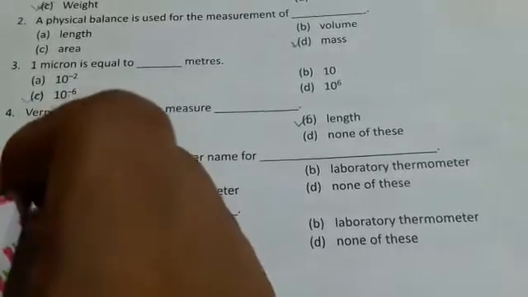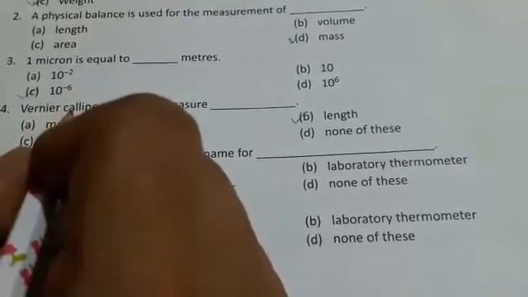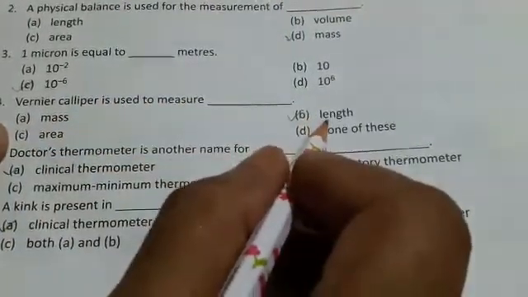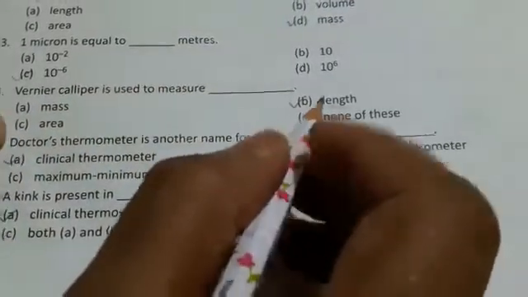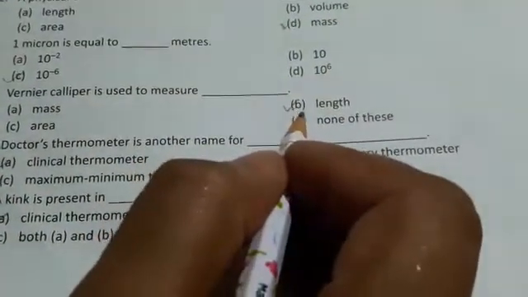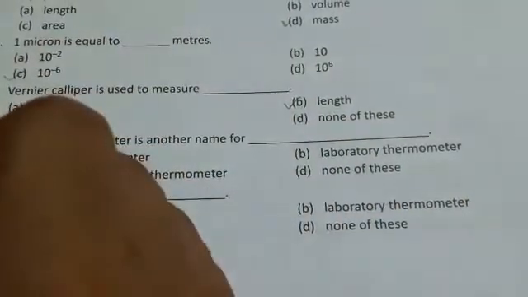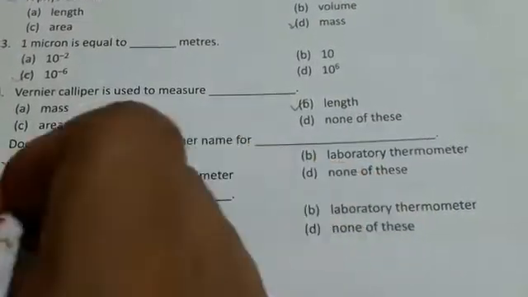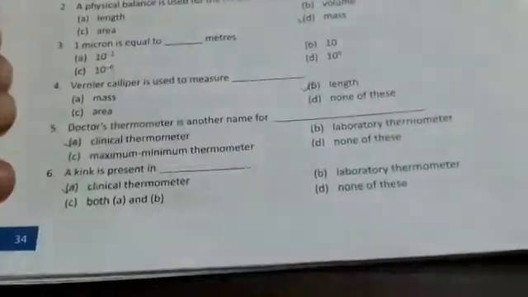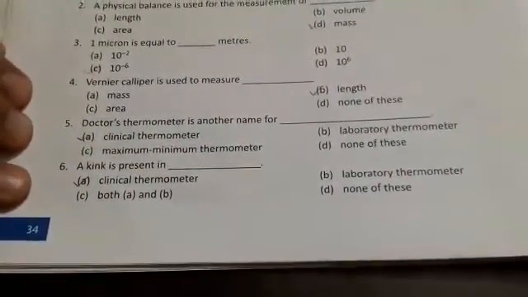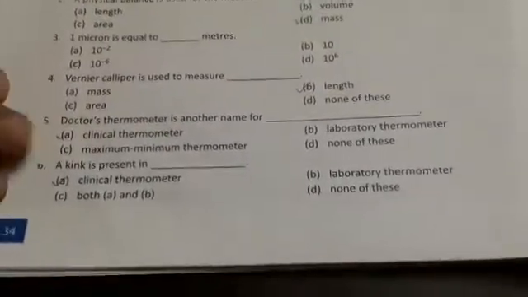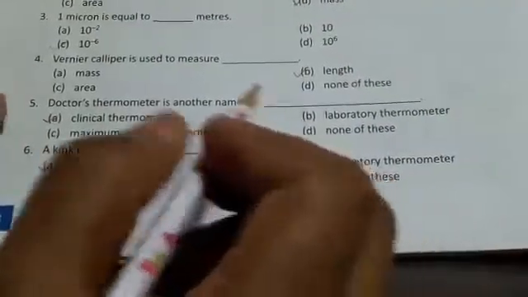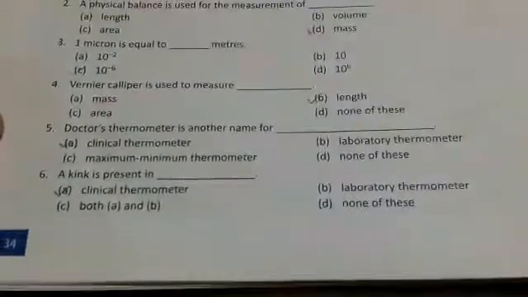Now question number 4. Vernier caliper is used to measure dash. Option A is mass, option B is length, option C is area and D is none of these. So the right answer is B, length. Question 5. Doctor's thermometer is another name for dash. A, clinical thermometer, B is laboratory thermometer, C is maximum minimum thermometer and D is none of these. So the right option is A, clinical thermometer.